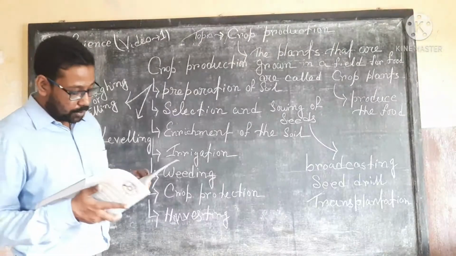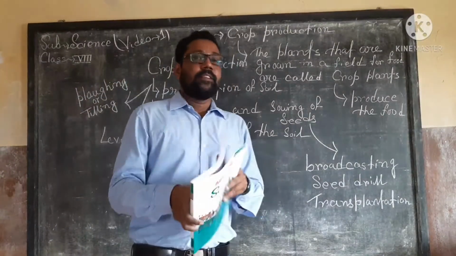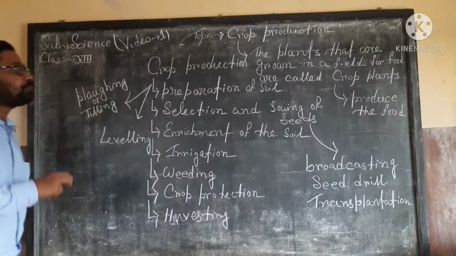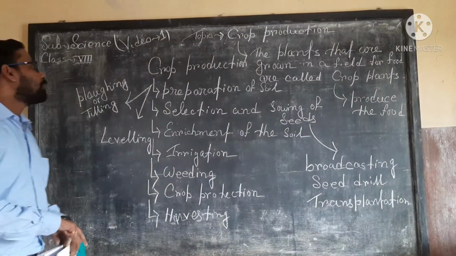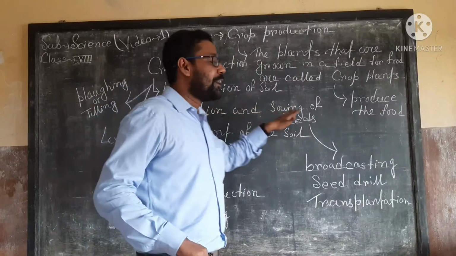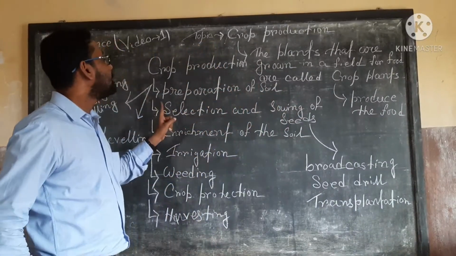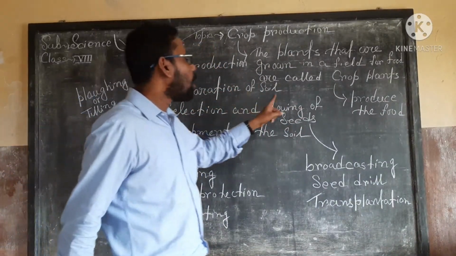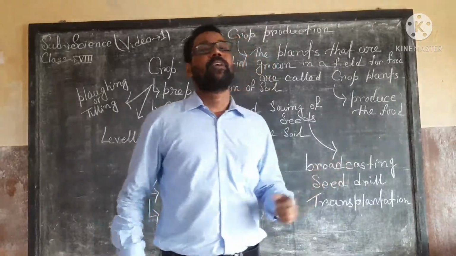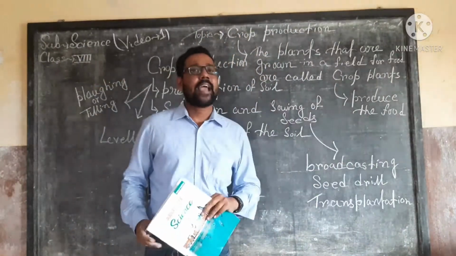Okay, so this is the total elaboration about the second aspect of crop production, that is the selection and the sowing of the seeds. Okay, so that's all for today's lecture. Thank you everybody.